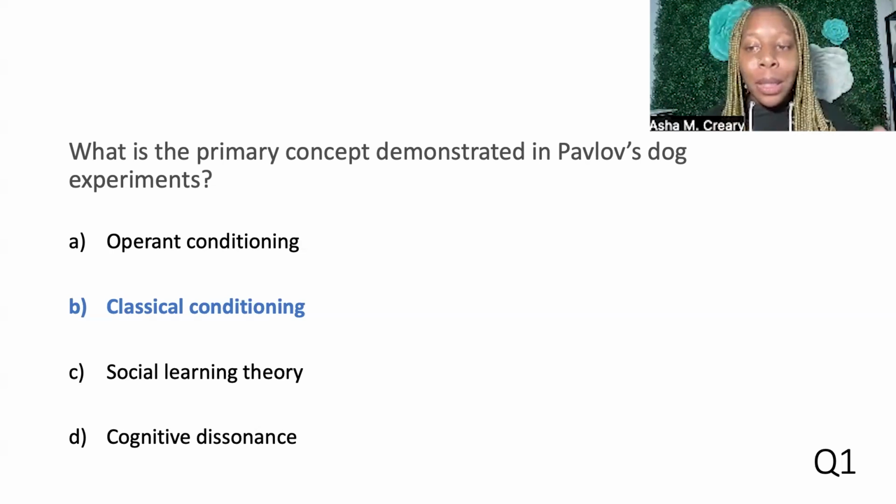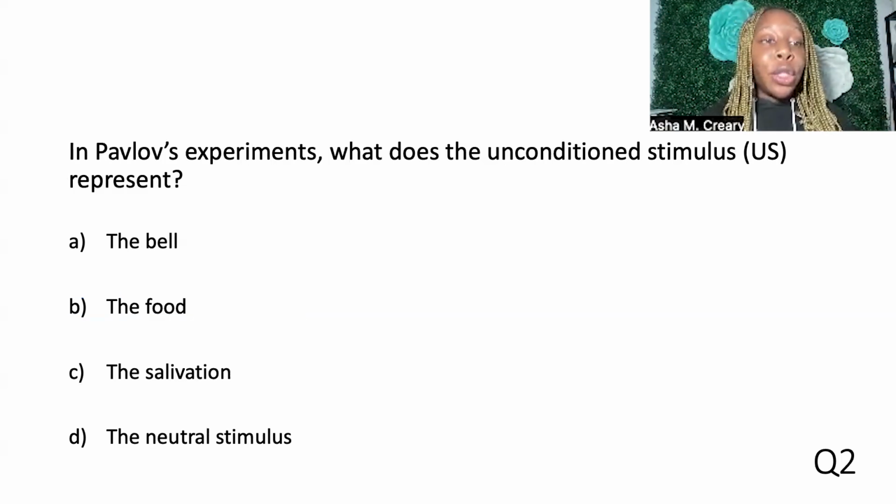So operant conditioning, social learning theory, or cognitive dissonance are different theories and they're not associated with Pavlov. All right. In Pavlov's experiment, what does the unconditioned stimulus represent? Remember: unconditioned, untamed, untouched. I'm going to pause for 10 seconds.